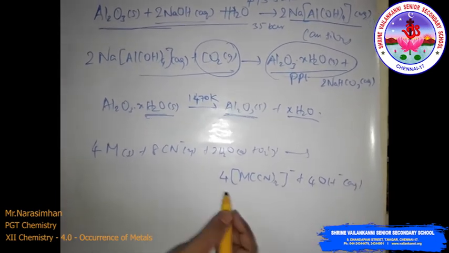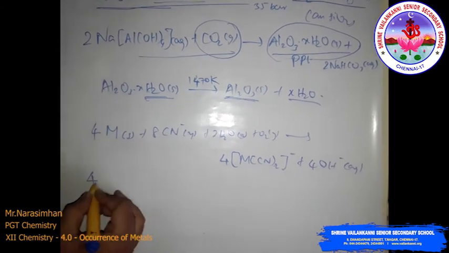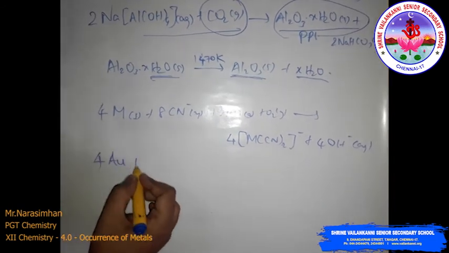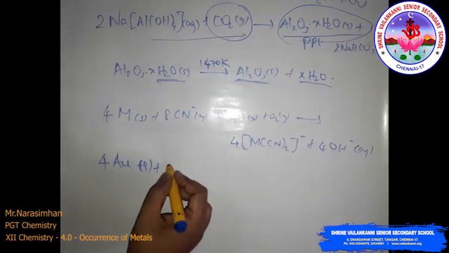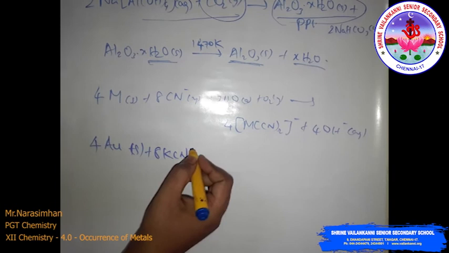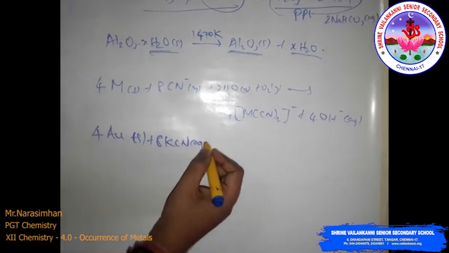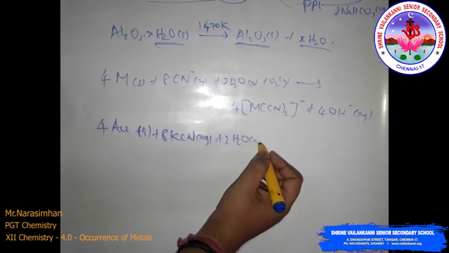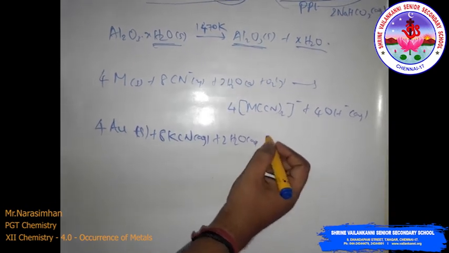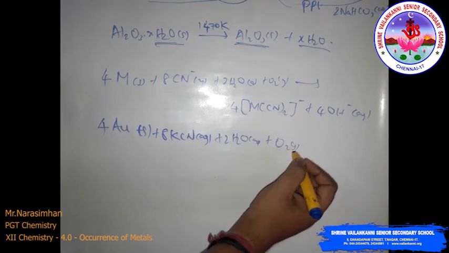Here suppose I use gold, I am going to write the reaction: 4Au solid plus 8KCN aqueous plus 2H2O plus O2 gas.